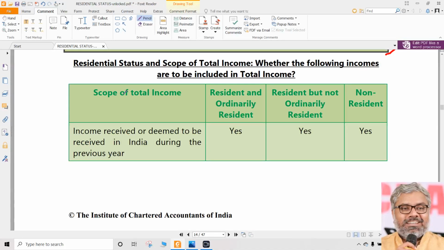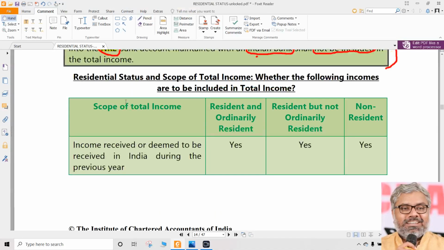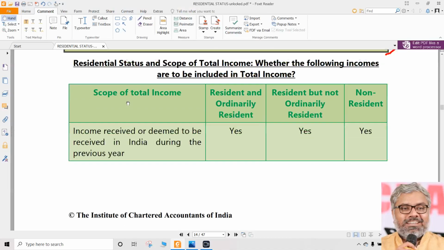So forget about that. Don't give too much focus on that. That's a very clear thing. If you understand the logic, that's enough. No, that's not even a legal provision. It's only a circular.